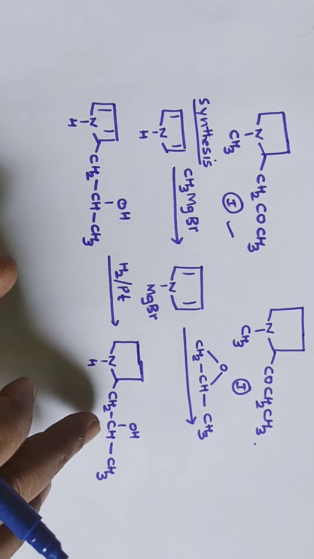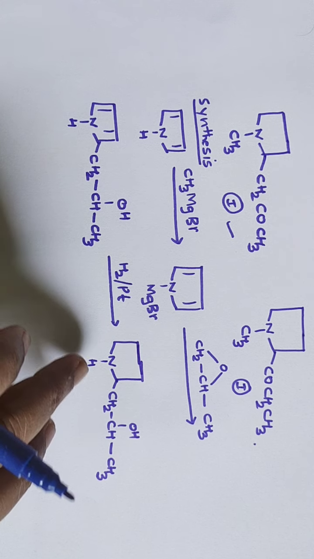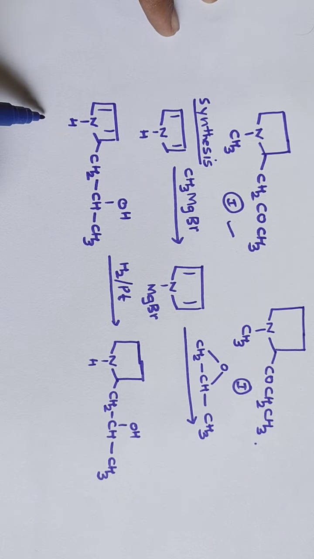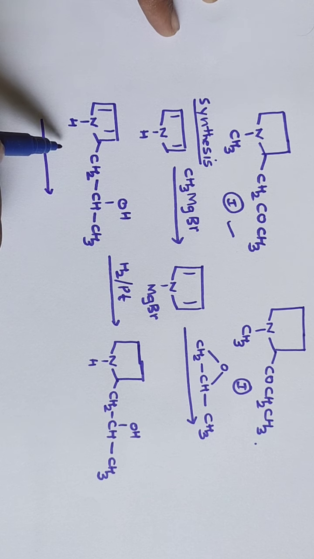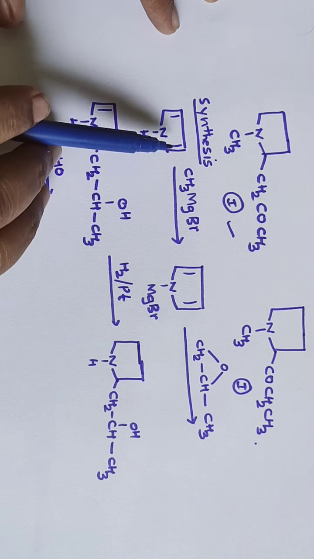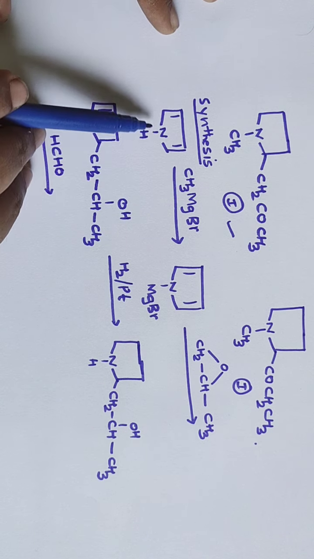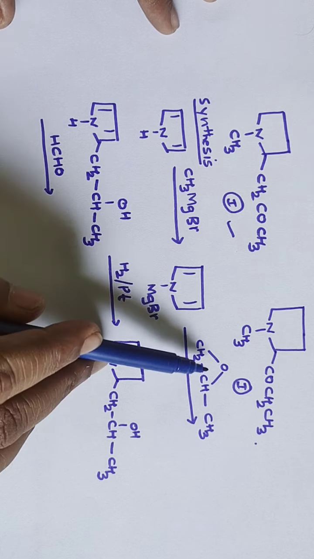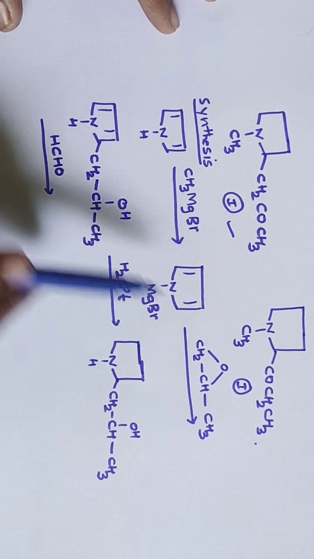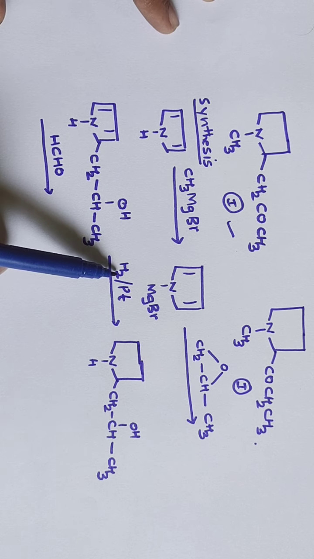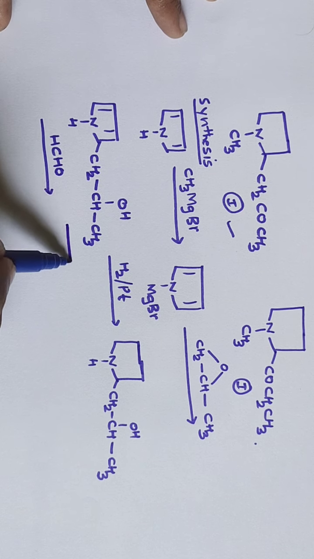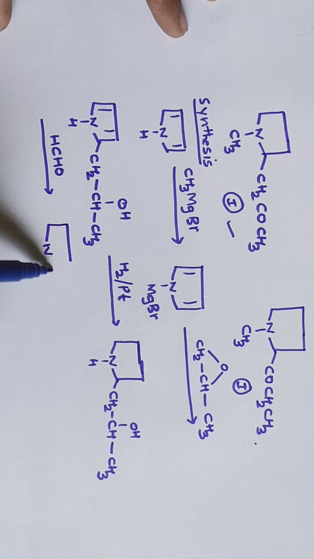But what we require is an aldehyde group as well as methyl. What happens is, when treated with formaldehyde, it starts with pyrrolidine. Methyl magnesium takes up this H plus to form this compound. This is treated with epoxide. This attacks here, the double bond breaks and it becomes OH. Then it is passed to hydrogen over platinum, so reduction takes place. So when treated with formaldehyde, you get the required compound.